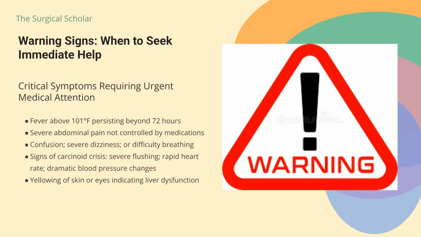When to seek immediate help? Fever above 101 degrees Fahrenheit persisting beyond 72 hours. Severe abdominal pain, not controlled by prescribed medication. Confusion, severe dizziness, or difficulty breathing. Signs of carcinoid crisis: severe flushing, rapid heart rate, dramatic blood pressure changes. Yellowing of skin or eyes indicating possible liver dysfunction.